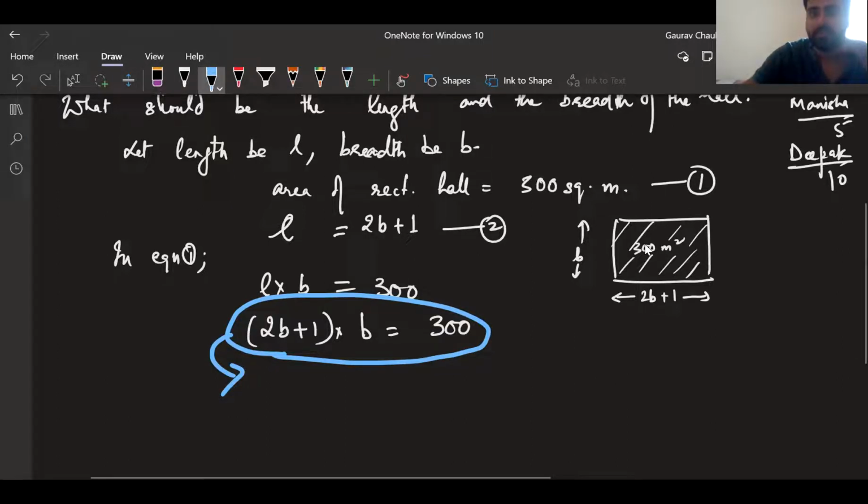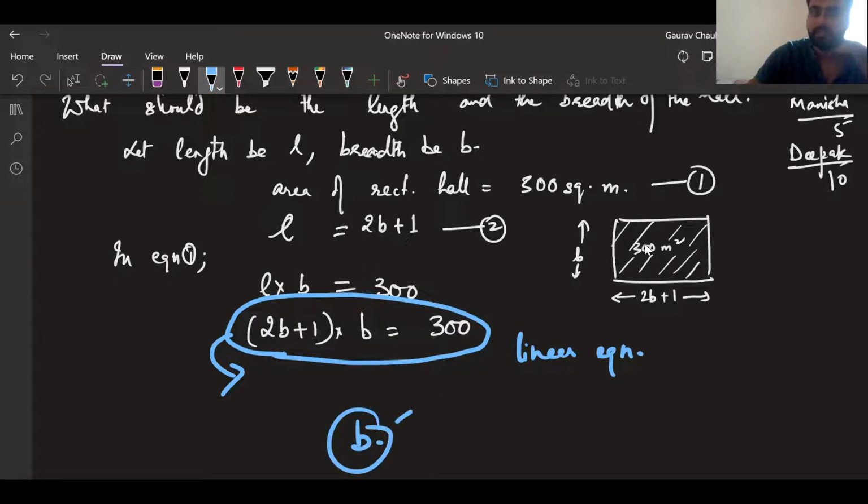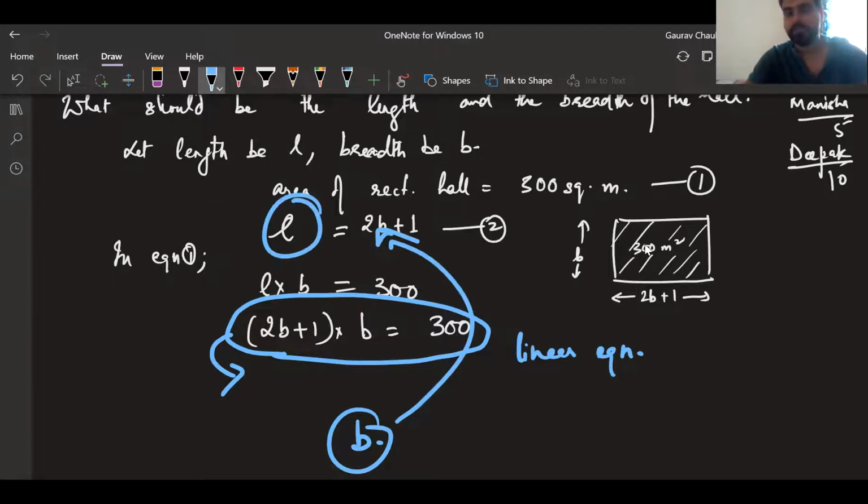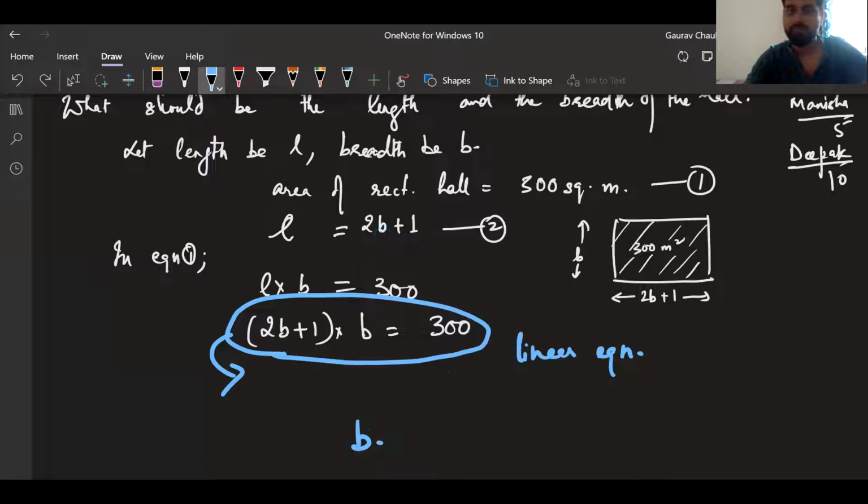But is this a linear equation or not? Tell me that. You're right. If we solve this, we will only get breadth. Then breadth can be put in this equation and we can find length, right? Yes, sir. So is this a linear equation or not? How can you tell me? If you're saying yes, tell me why. If you're saying no, tell me why. This question is open to everyone other than Riza and Nishchay. Is this a linear equation or not? You can send it privately to me with the reason.